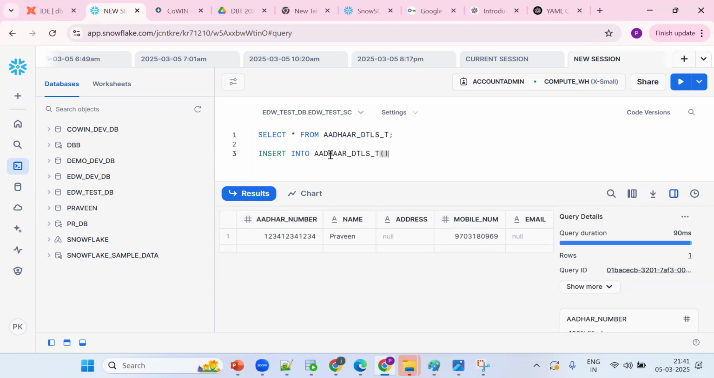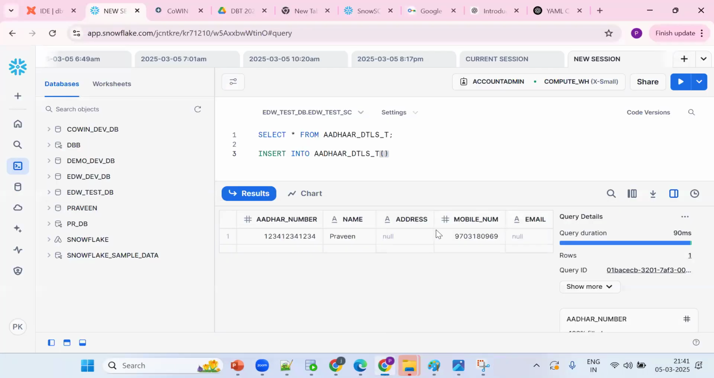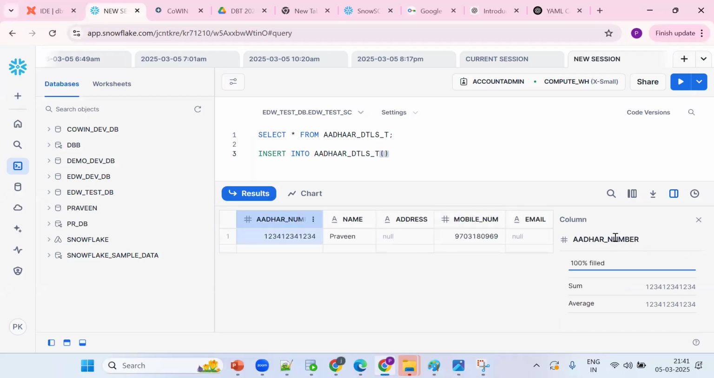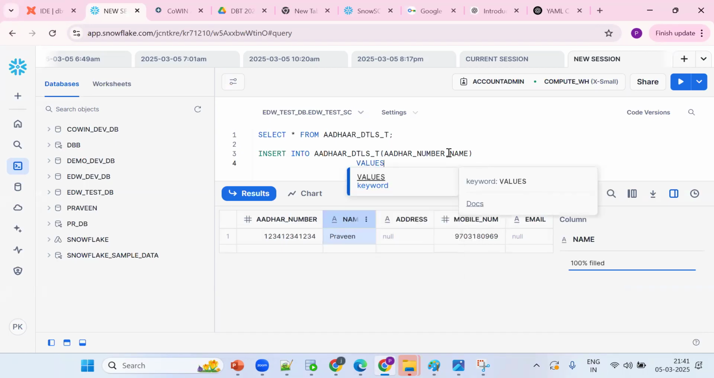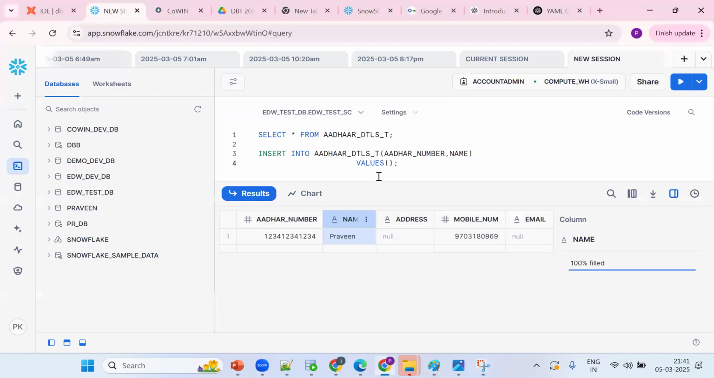Now how many values do I want to populate? Only Aadhaar number and name. Aadhaar number, Control V, and name. Now how many values should I give compulsorily? Compulsory two values I should give. What are the two values? Aadhaar number and name.